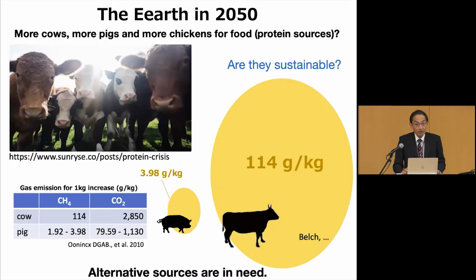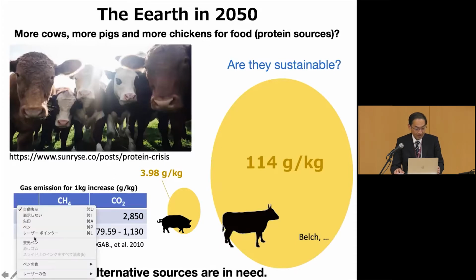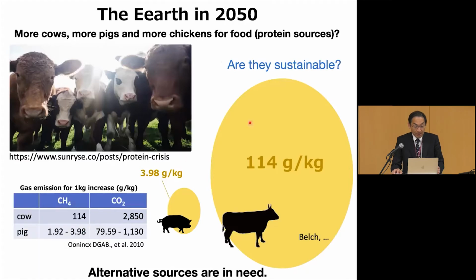The easiest answer to this question is to increase the number of cows, pigs, or, let's say, chickens as a protein source. But I think most of you know that this is not sustainable.